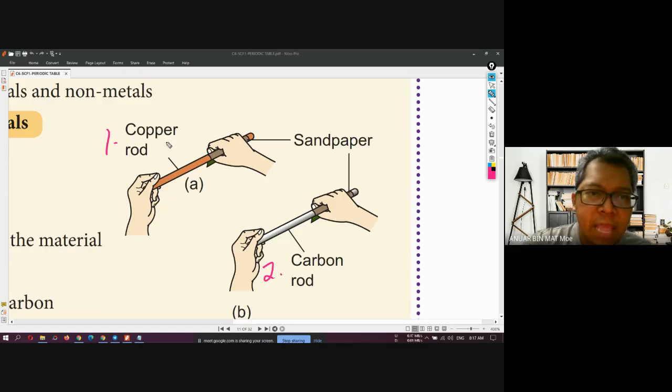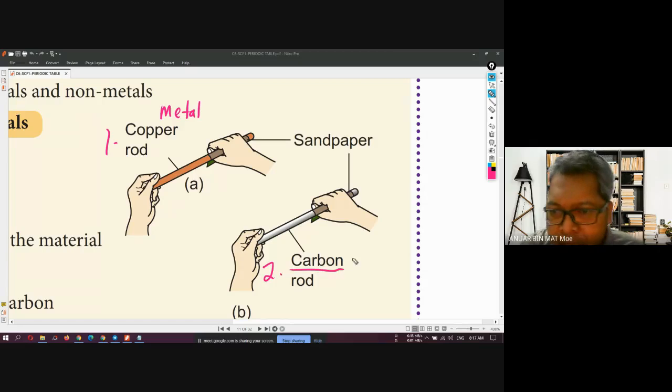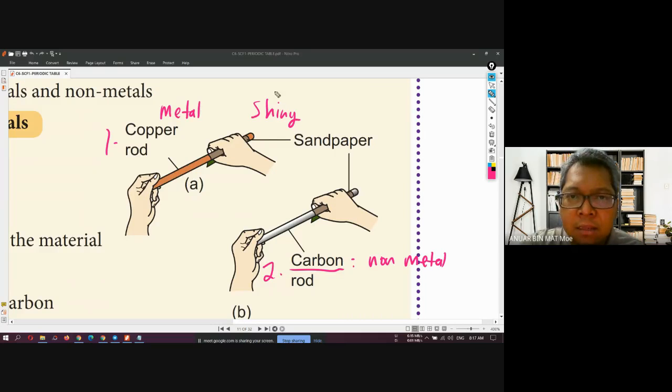So copper is an example of metal, and carbon over here is an example of non-metal. If you use sandpaper and rub it very vigorously, you can see that the surface of the copper becomes shiny.